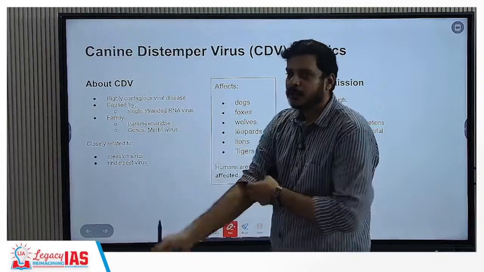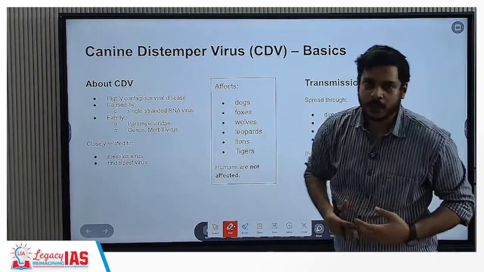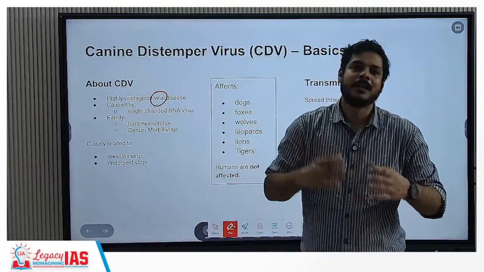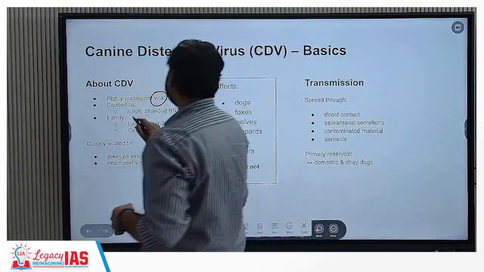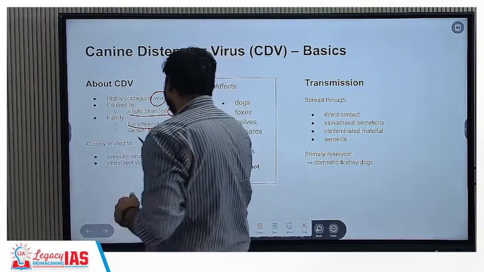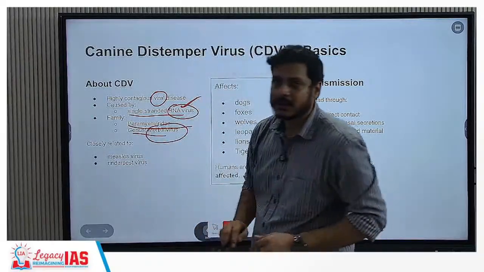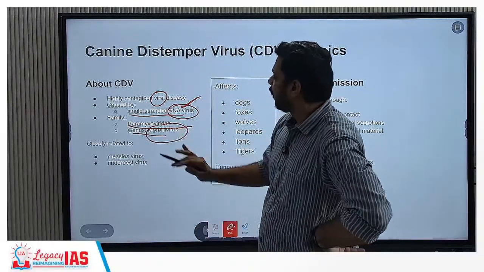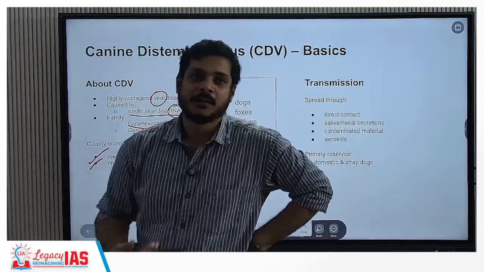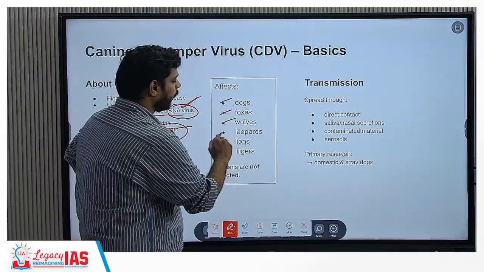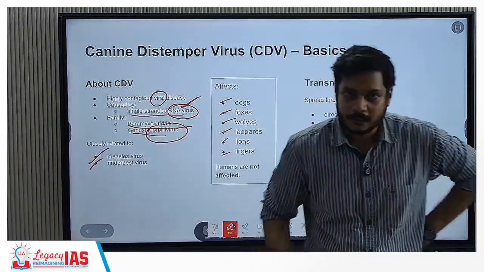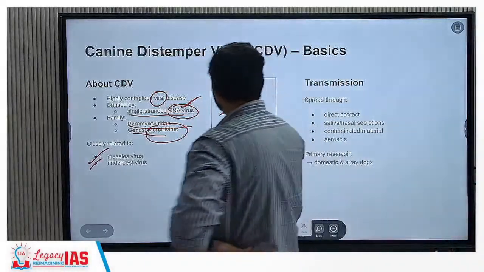About CDV, it is highly contagious. That means it jumps from one organism to the other, and it is a viral disease. Viral disease means it will multiply within the host. It is caused by a single-stranded RNA virus, the family of which is Paramyxoviridae, genus Morbillivirus. It is closely related to, similar to, measles and rinderpest. It affects a range of animals: dogs, foxes, wolves, leopards, lions, tigers. What about humans? Humans are, however, not affected by this CDV.